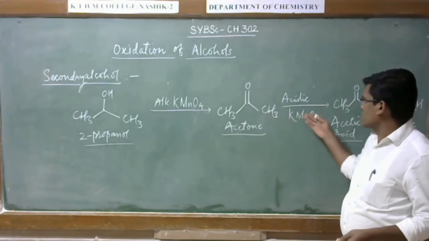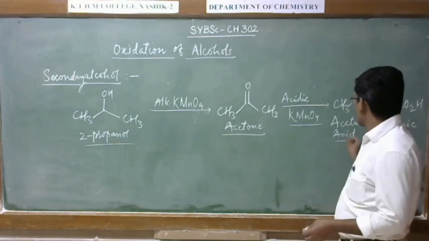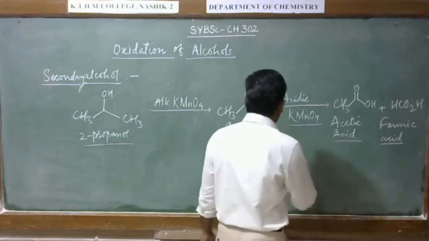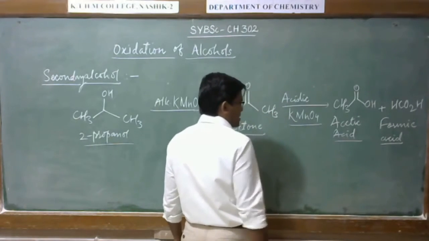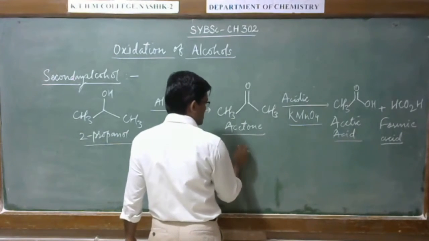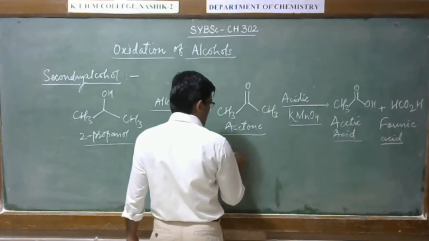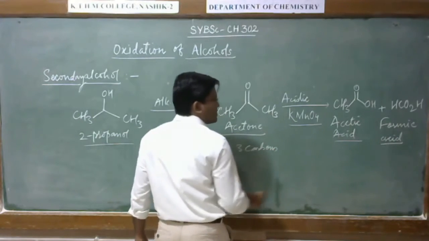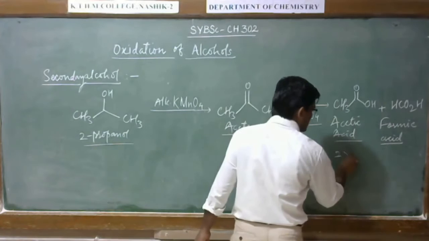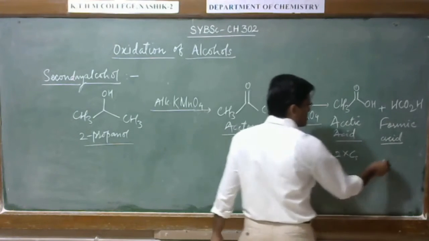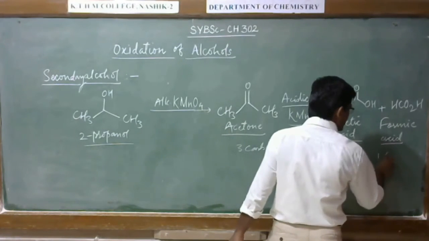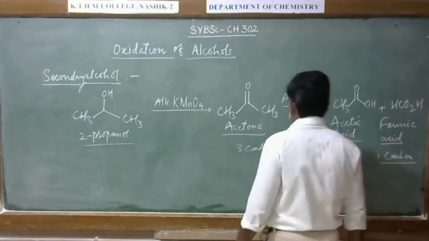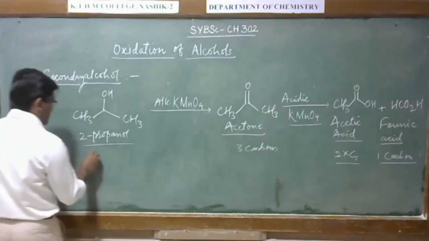The acetone reacts with acidic KMnO4, it gives the acids which have fewer carbons than the starting material. It is having 3 carbons. In this, 2 carbons only, and in this, 1 carbon only. So here 3 carbons are there.